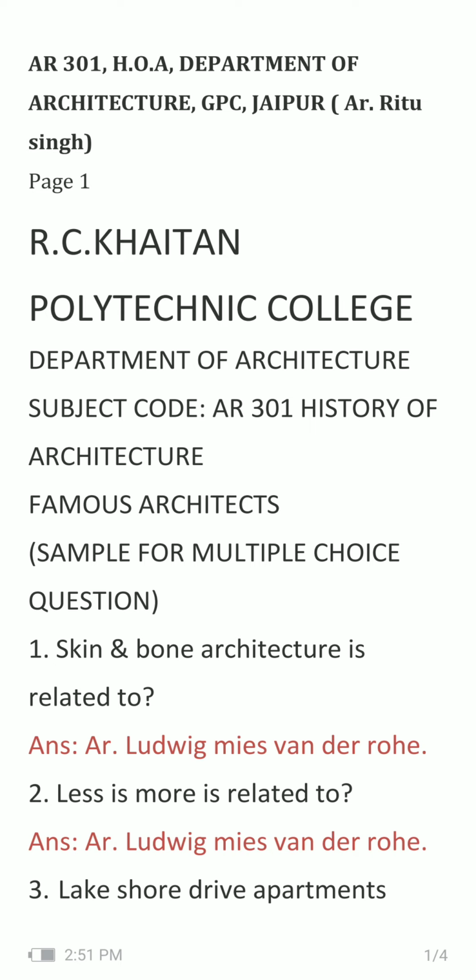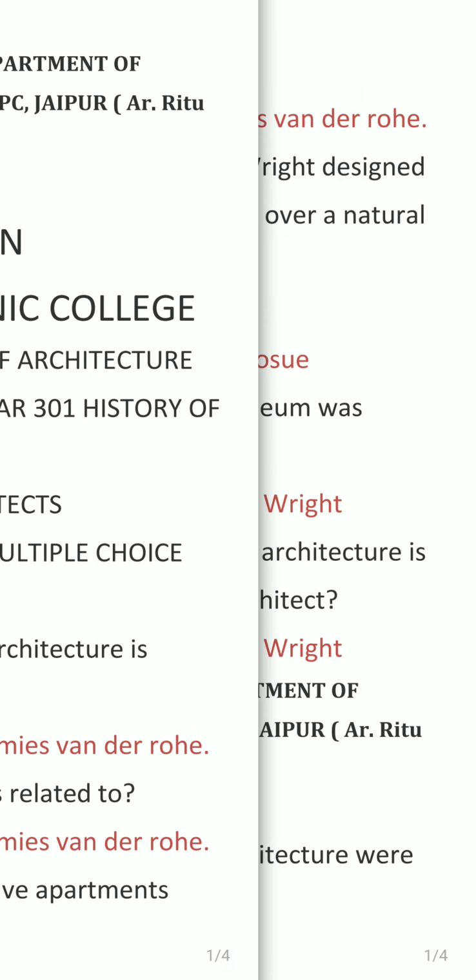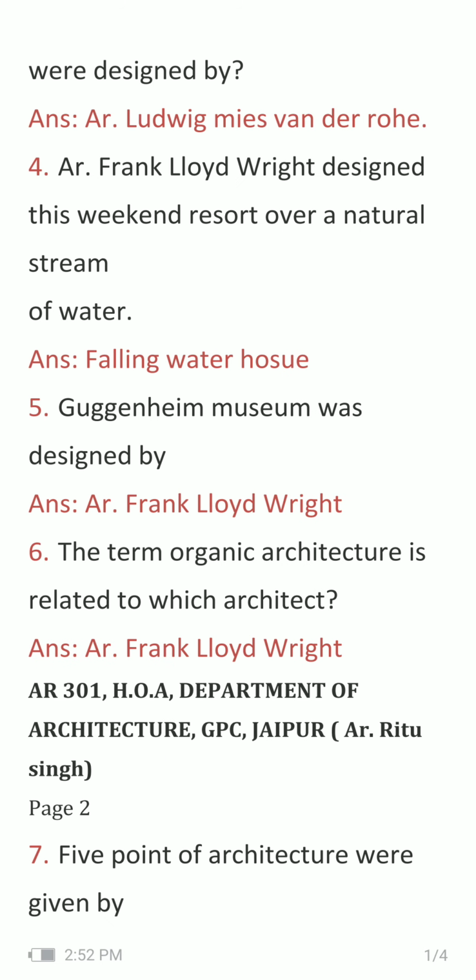So question number 1 is skin and bone architecture is related to, and the answer is architect Ludwig Mies van der Rohe. Question number 2 is less is more is related to, and the answer is architect Ludwig Mies van der Rohe. Lakeshore Drive apartments were designed by, and the answer is architect Ludwig Mies van der Rohe.